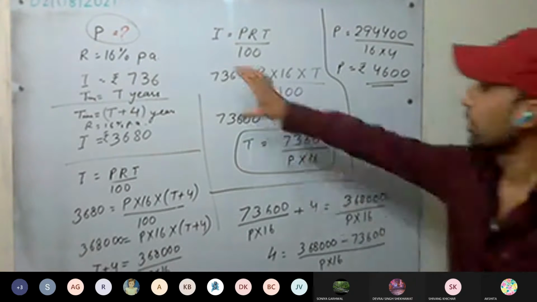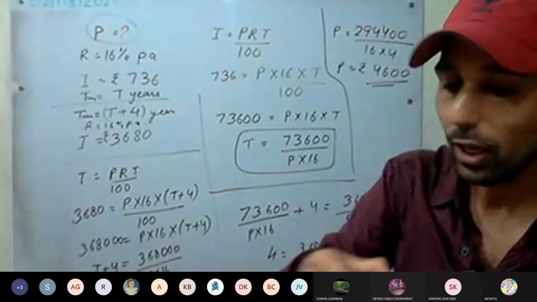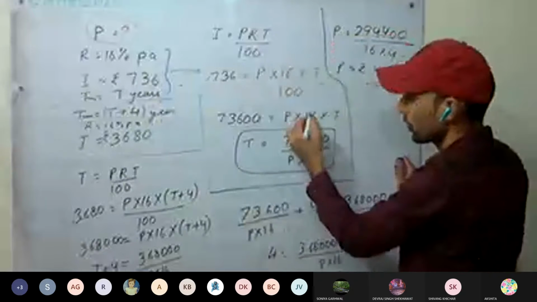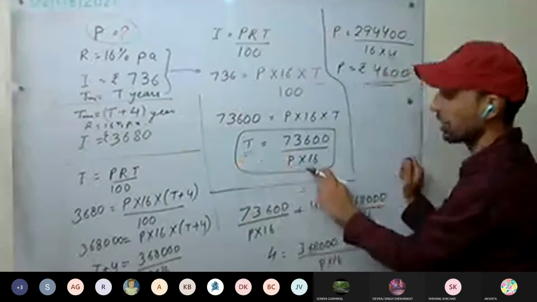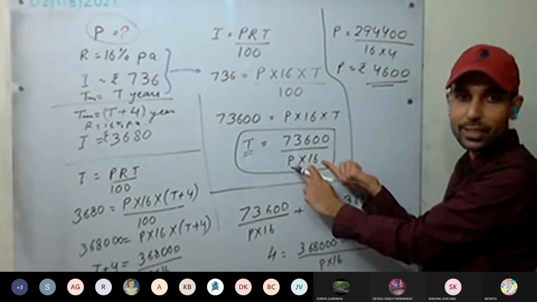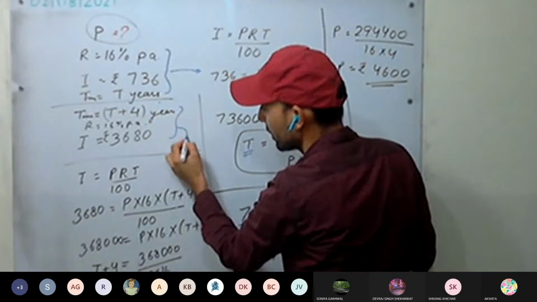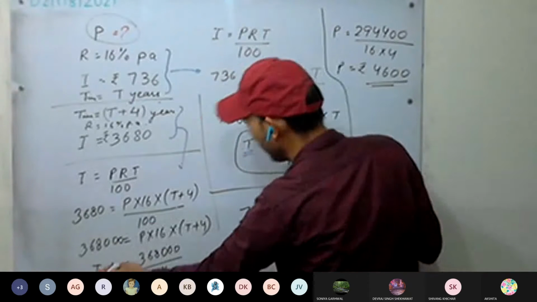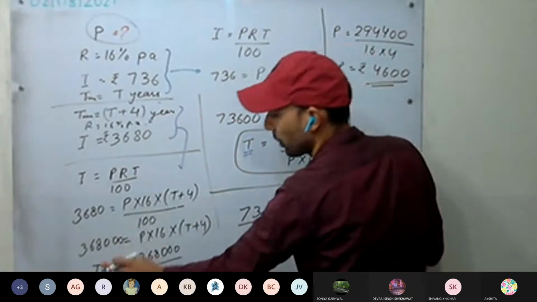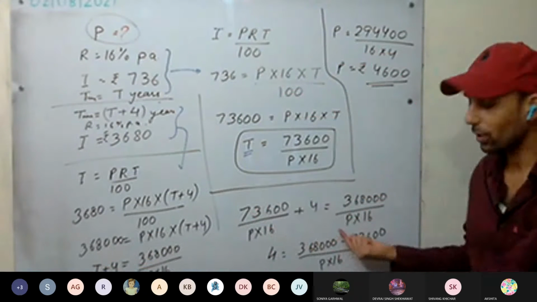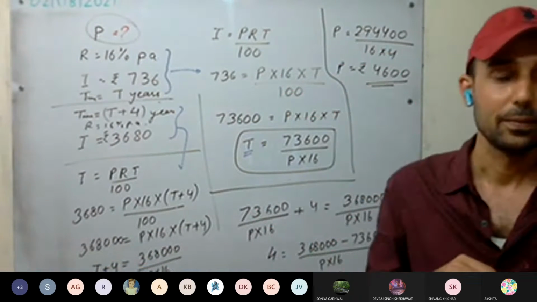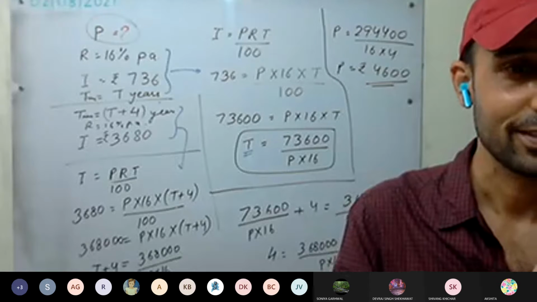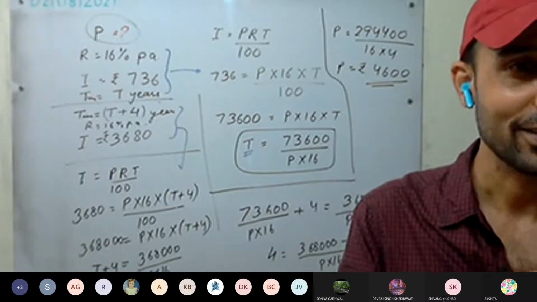Okay, so what we did from the first part, how we have moved. This is the first part. From the first part, we have got this equation, and we have got it in terms of T. We have calculated T in terms of P because P we have to calculate at last. From the second part, we have calculated this much, T plus 4. Since P we have to calculate, T we will substitute from here. Now the equation is reduced in terms of P only, and we have calculated 4600. This you have understood or not? Not understood.